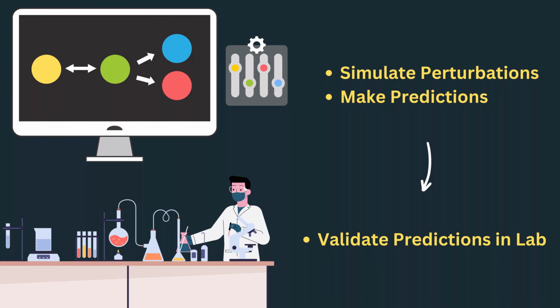Now, the last step is to take these predictions from our model and go back into the lab and validate them. So we're using the model to create hypotheses which we're then going to go and test in the real world. And we can see if our predictions do in fact align with reality.